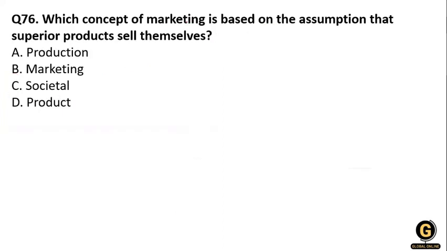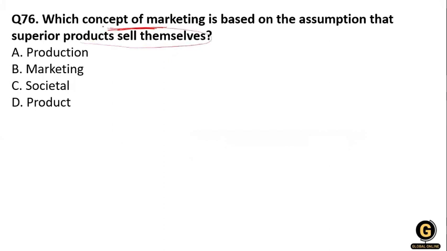Next question. Which concept of marketing is based on the assumption that superior products sell themselves? Option one, production. Option two, marketing. Societal, and product. So which concept of marketing is based on the assumption that superior products will sell themselves?